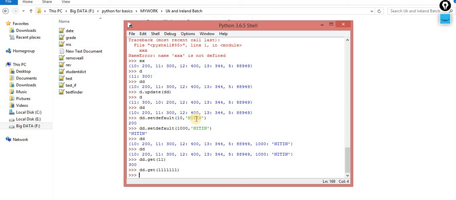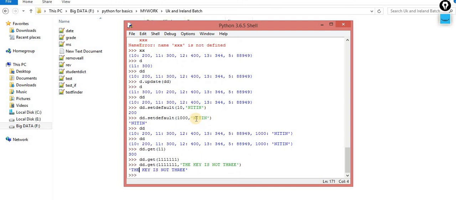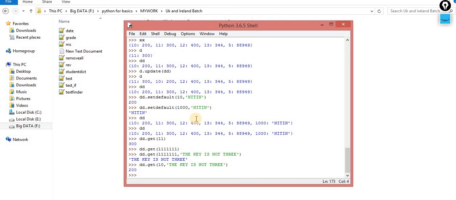You want your name. Whenever the key is not there, you want your specific value. For example, I have to specify over here, the key is not there. Now this time you are getting "the key is not there." When I pass this 10, the key is there, now you will get the associated value. This is the beauty of get. So your problem of if is sorted out. You can simply use this get, d.get 10, the key is not there.